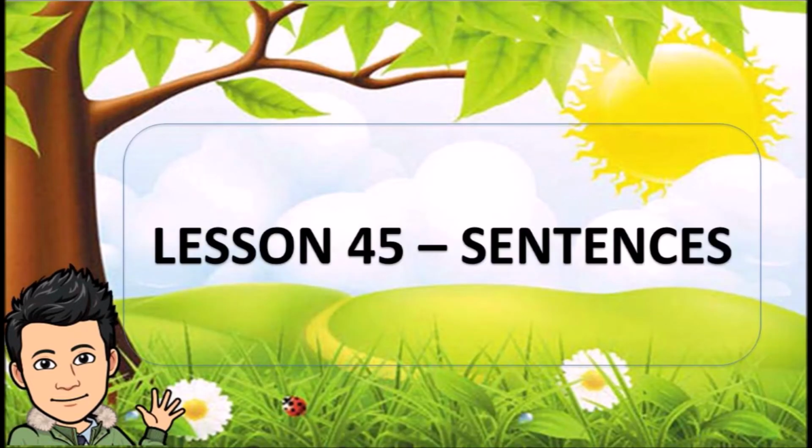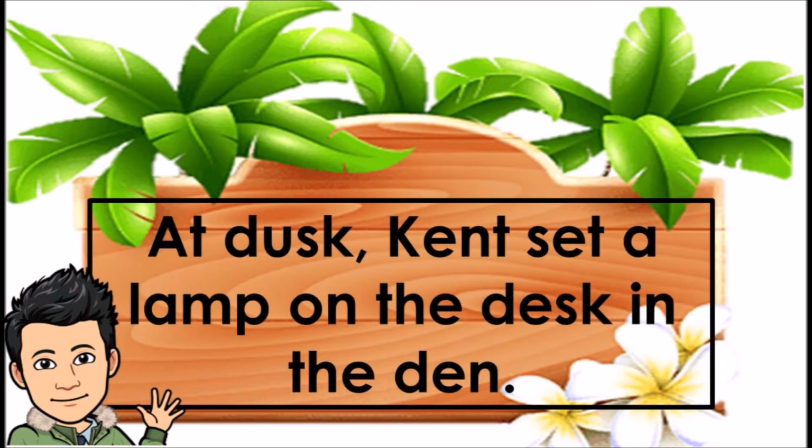Lesson 45, sentences. At dusk, Kent set a lamp on the desk in the den.